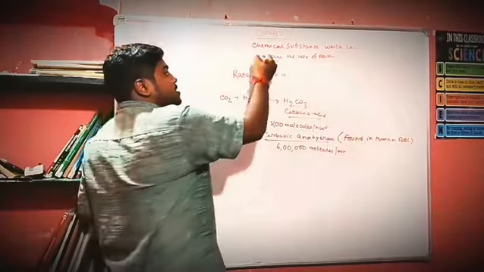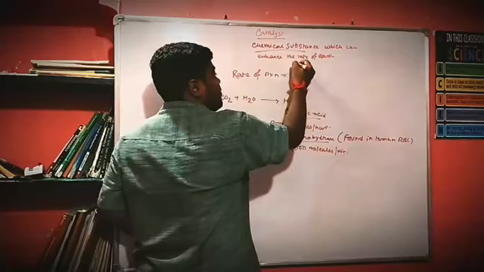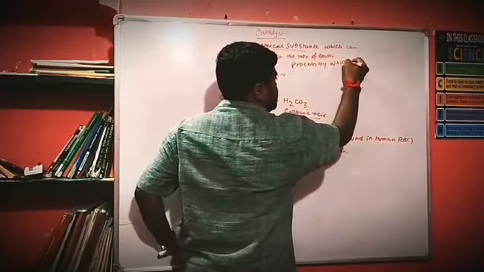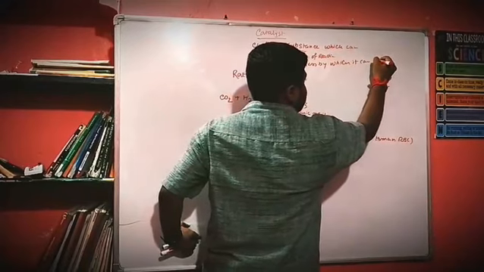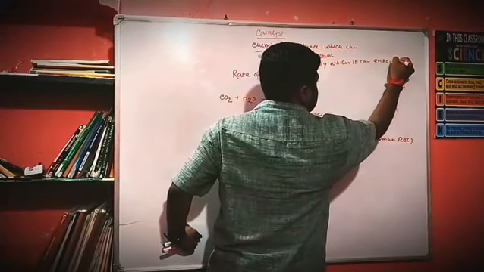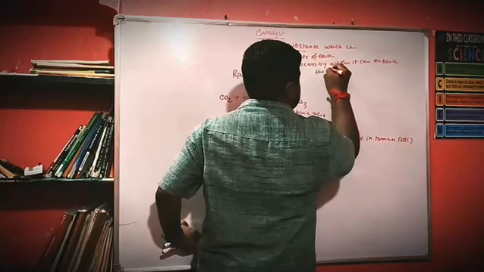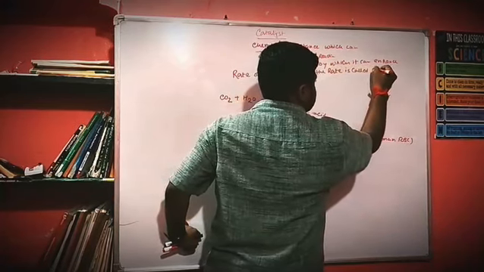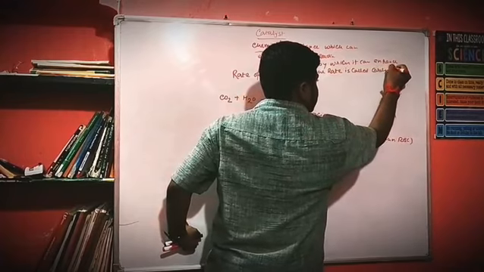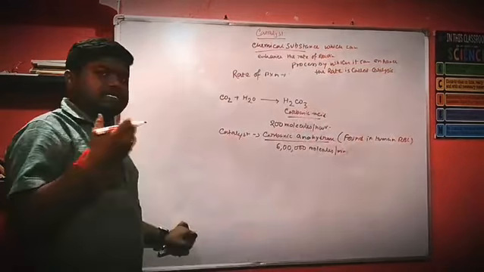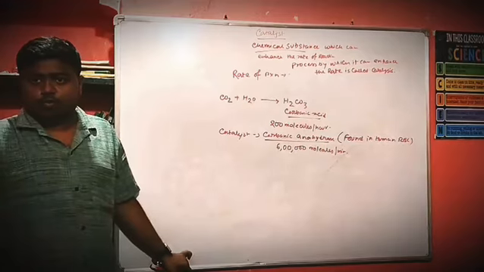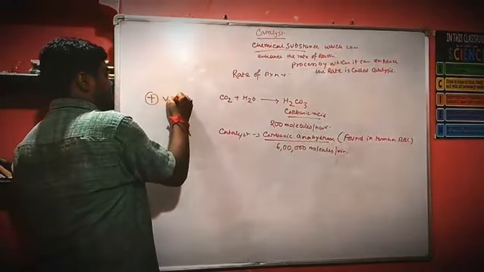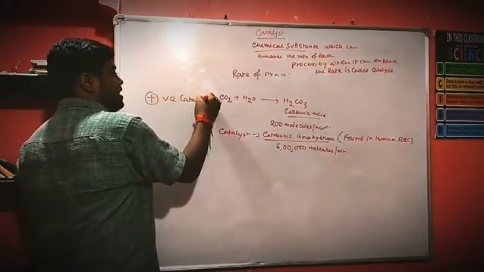The name of the chemical substance is catalyst, and the process by which it can enhance the rate is called catalysis. Then, can all catalysts enhance the reaction? No. There are two types, positive catalyst and negative catalyst.